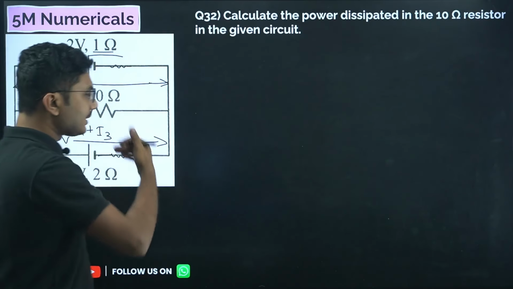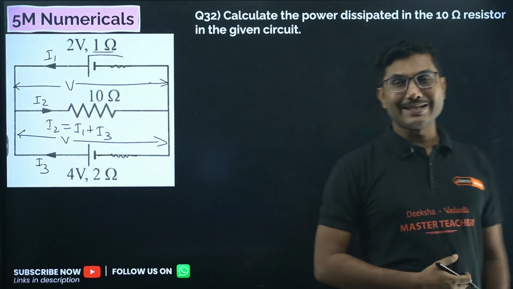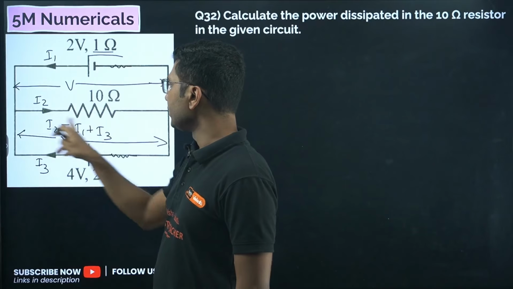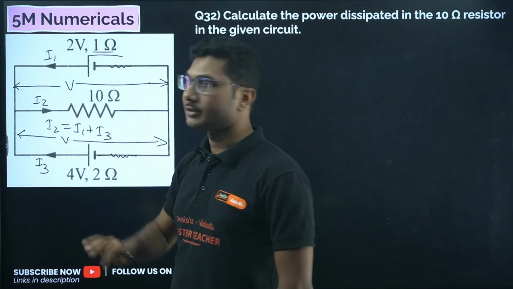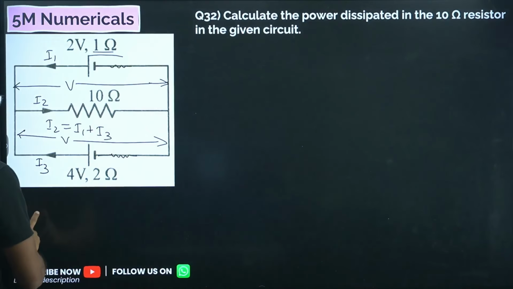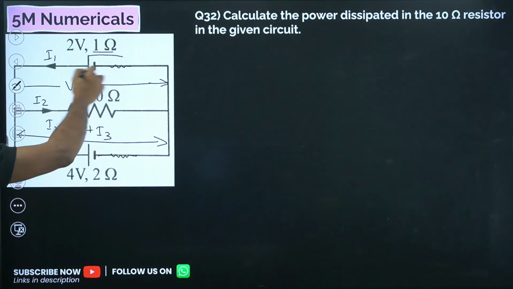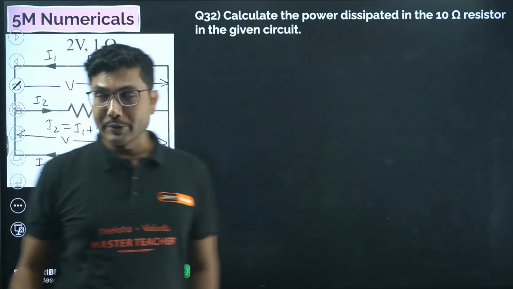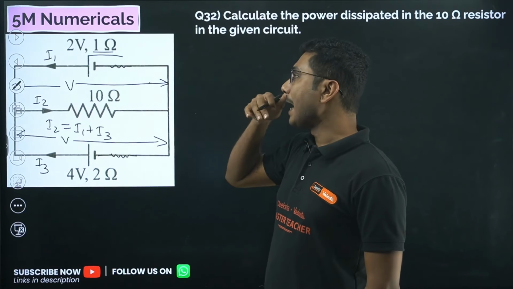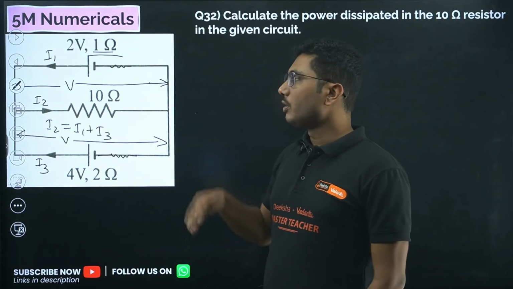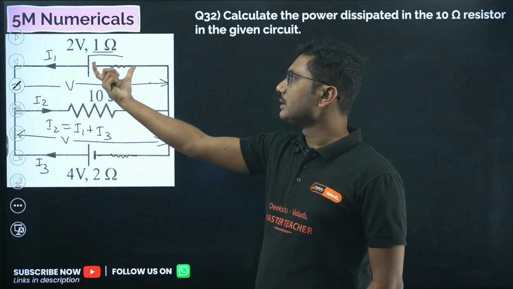Voltage across each of the components is the same. So we say the voltage across this one is V, across this one is V, and across the resistance is also V. Now we will use our shortcut method. First we will take this battery only. Because they are all connected in parallel and we have taken the common voltage, we do not need to consider any loop. You can simply consider this part only.